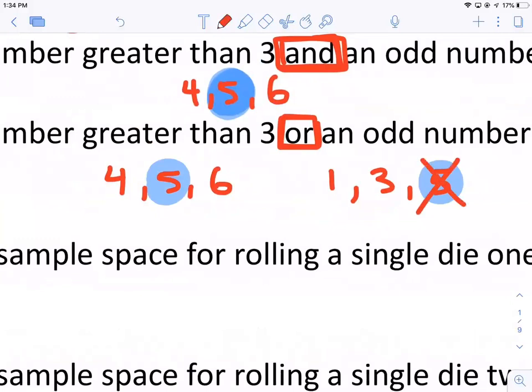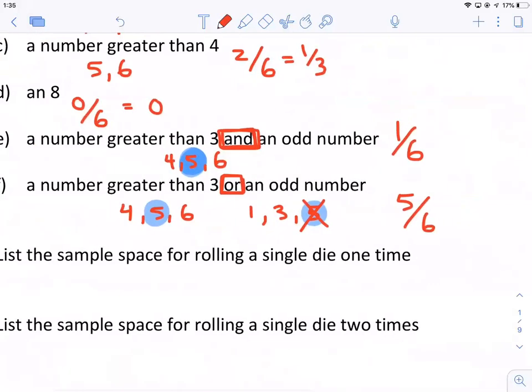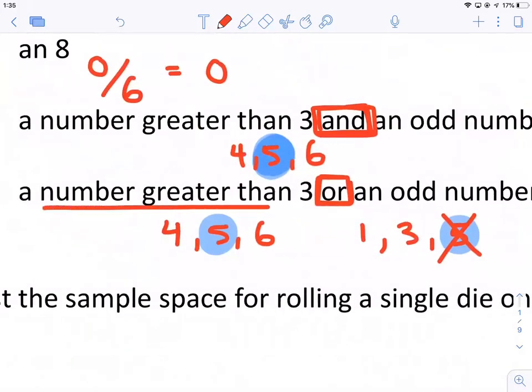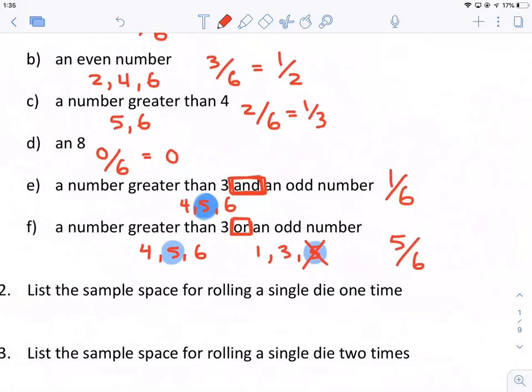So the chance is 5 out of 6, because I can roll a 1, 3, 4, 5, or 6, and that would satisfy one or the other criteria. So when it's or, you just have to satisfy either one. When it's and, you have to satisfy both criteria, and you can see it makes quite a bit of difference.